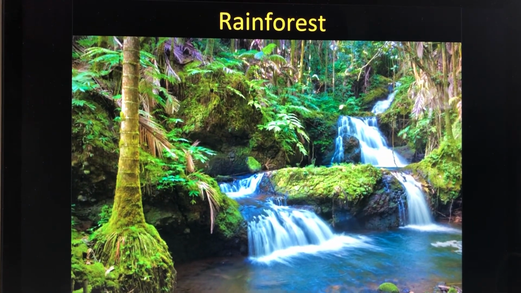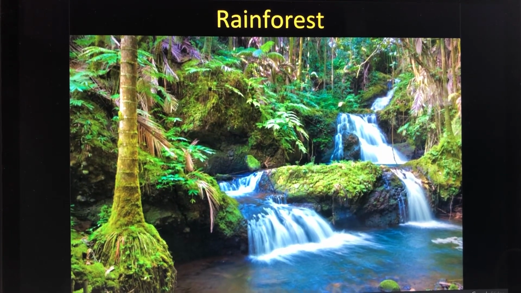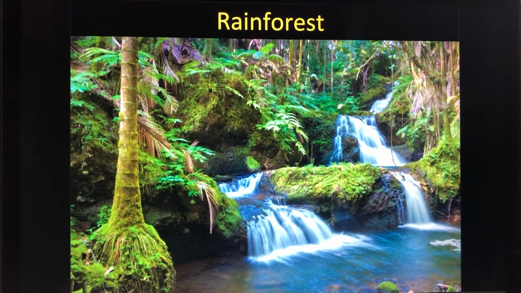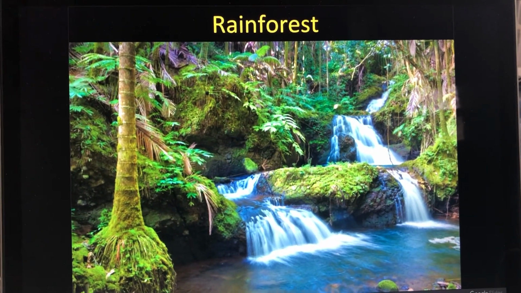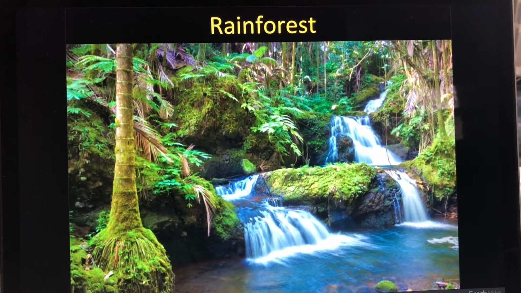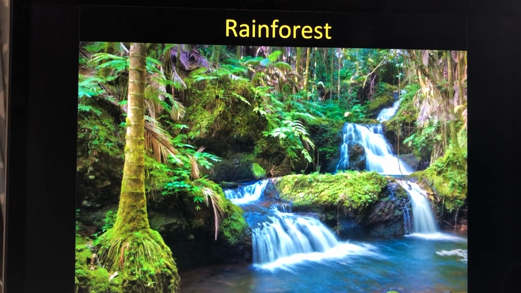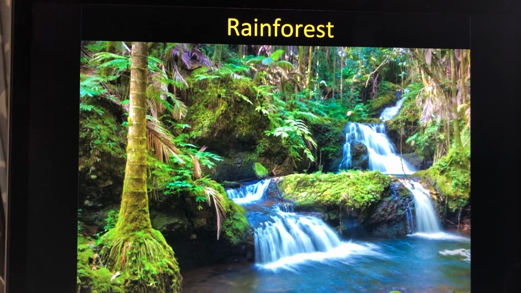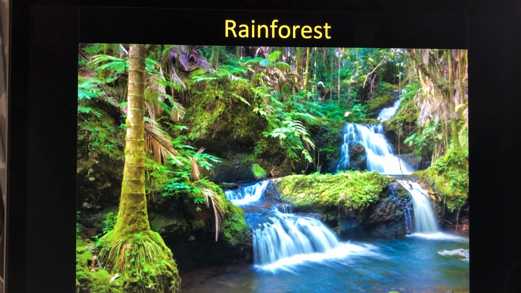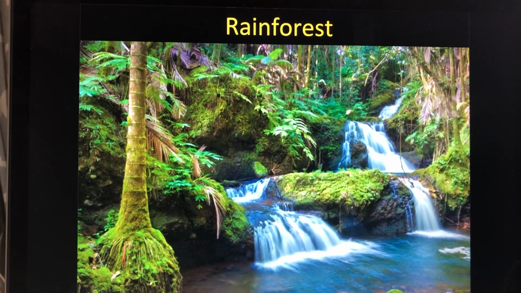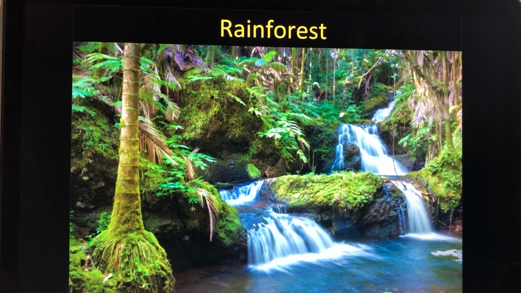Rainforest. This is going to be parts of Hawaii for the United States. There are others in the Amazon area in South America. You'll find a rainforest, but we're talking about the United States. And so this would be in parts of Hawaii. The climate is going to be wet tropical. The vegetation, as you can see, so many things growing here, could be broadleaf trees. It's hard to see at this level because we're at the bottom here. Mosses, I see some of that. Ferns and vines. I see a palm tree in the immediate front.